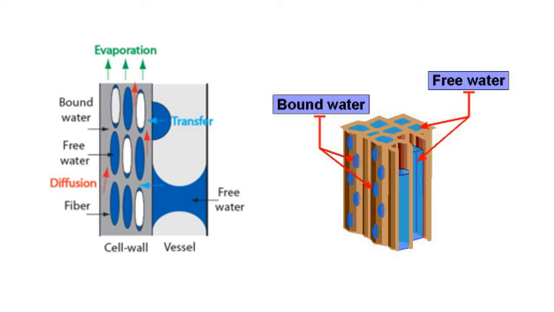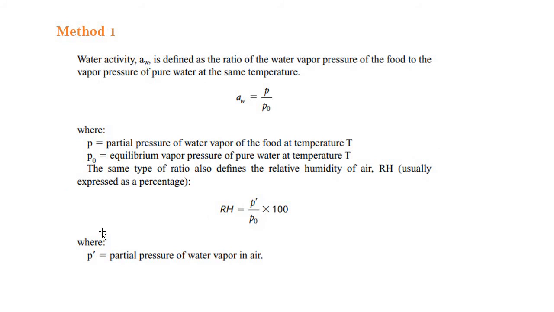Then the methods. How many methods are there to calculate water activity? First method: water activity is defined as the ratio of the water vapor pressure of food to the vapor pressure of pure water at the same temperature. One thing you should remember is that both are at the same temperature. So Aw is equal to P by P naught. If we express it in terms of relative humidity, then there is another term, P dash by P naught into 100. And what is P dash? P dash is the partial pressure of water vapor in air.